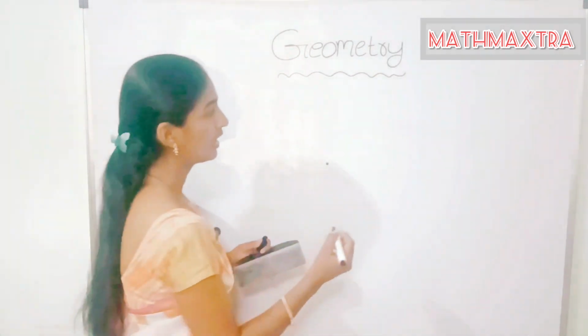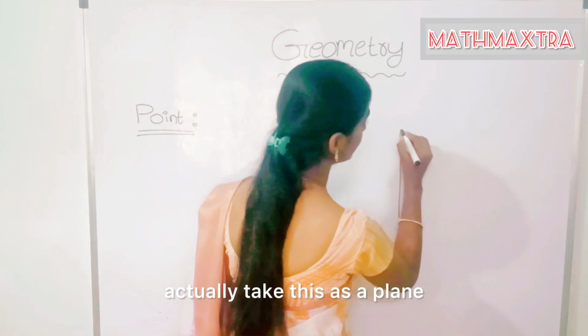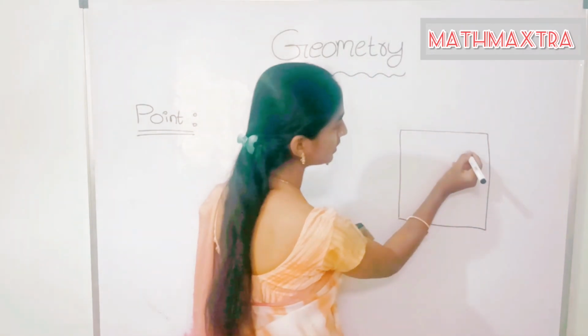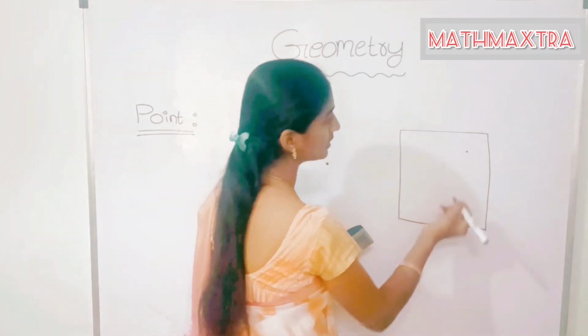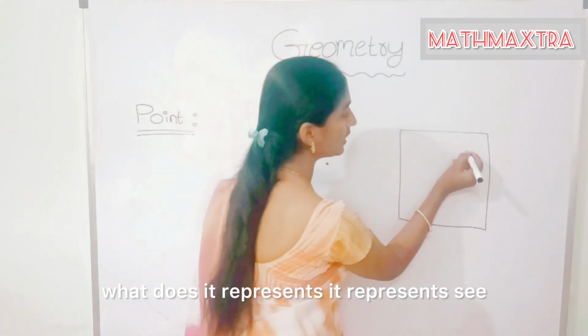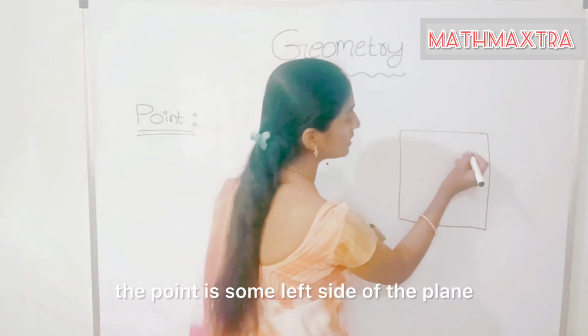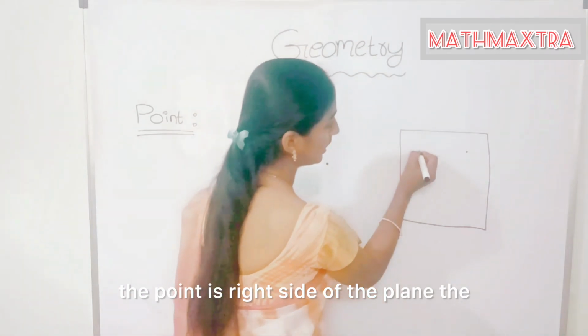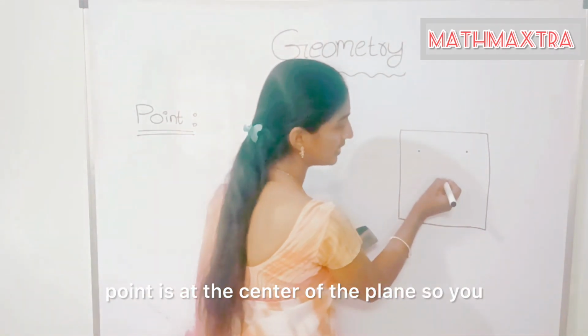See, take this as a plane. In the plane, somewhere here is a point. What does it represent? The point is on the left side of the plane, the point is on the right side of the plane, the point is at the center of the plane.